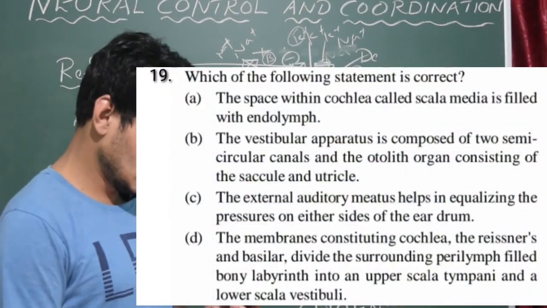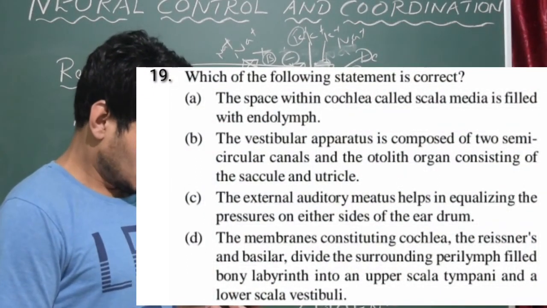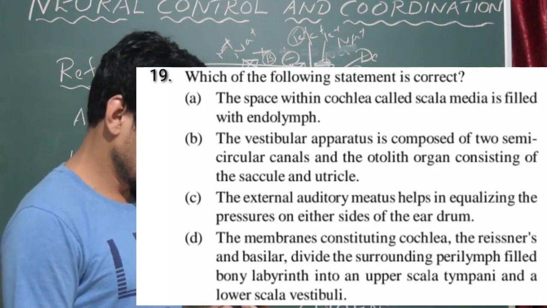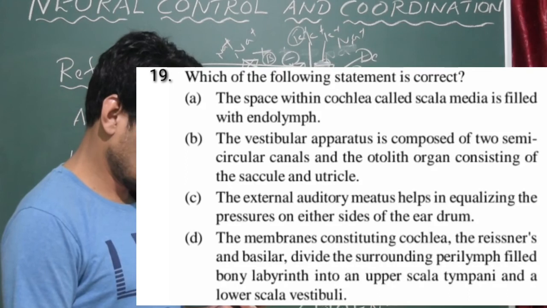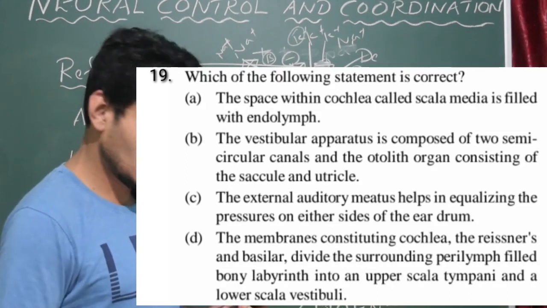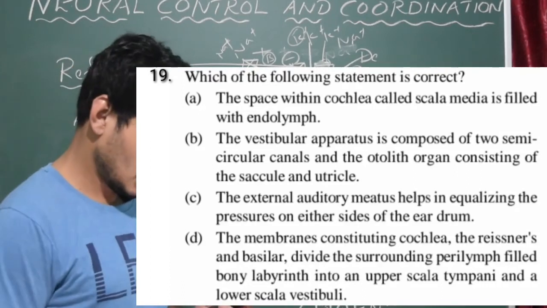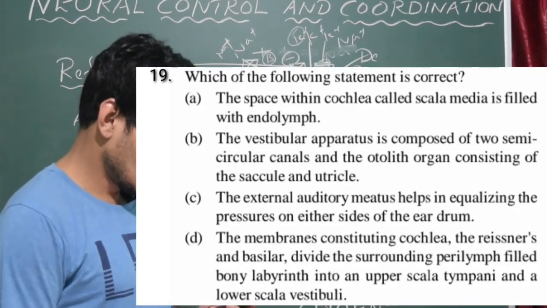19th one, which of the following statements is correct? Okay, so let us read the statements. Option A, the space within cochlea called scala media is filled with endolymph. Okay, so scala media is filled with endolymph. That is correct, but we'll just keep it. So option A should be the correct answer for this.